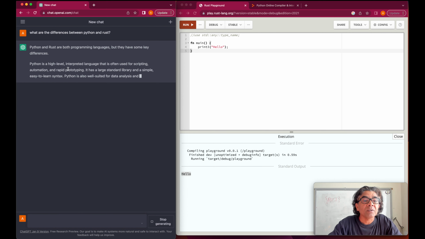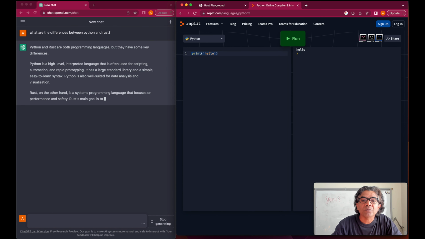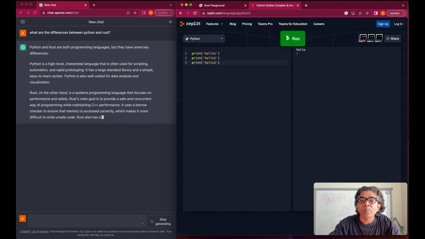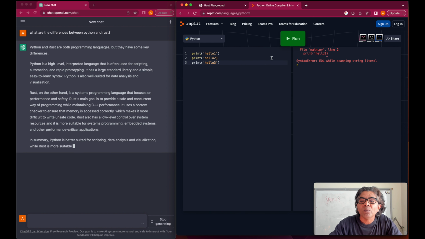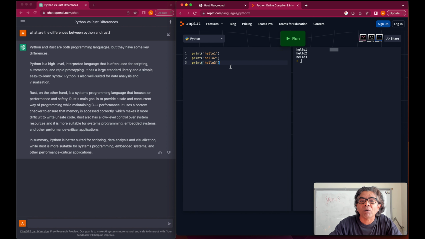The differences are coming out through ChatGPT. So Python is an interpreted language. It means when I'm writing these 3 lines of code, all these 3 lines, 1, 2, and 3, are being interpreted at the given time. If I make a mistake here, you will see that an error is shown in line number 2 because this statement is not right. Now once I fix it, it is correct.